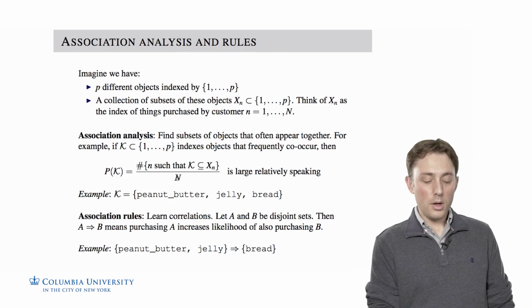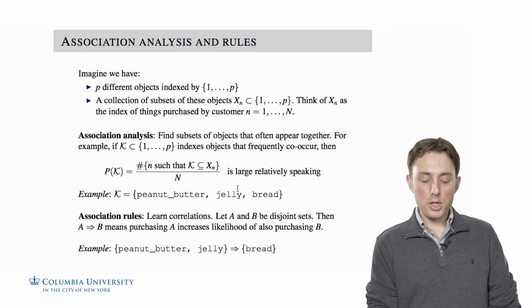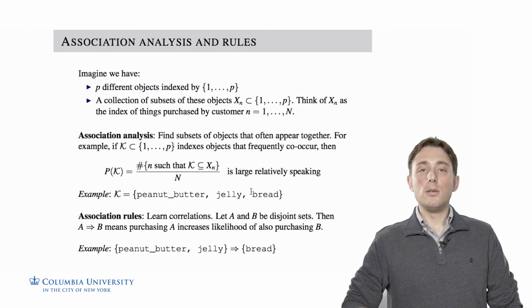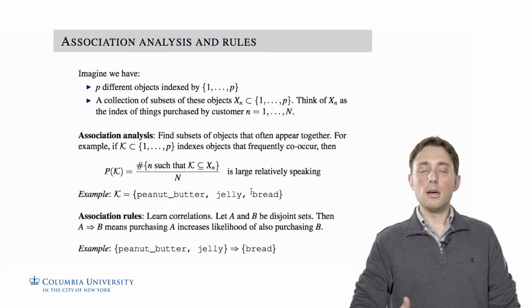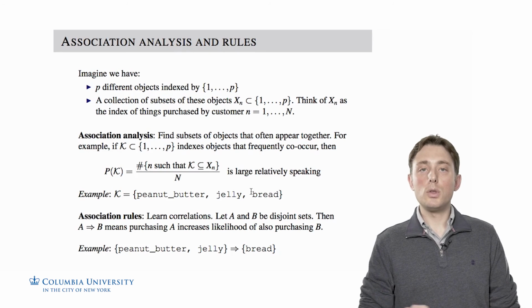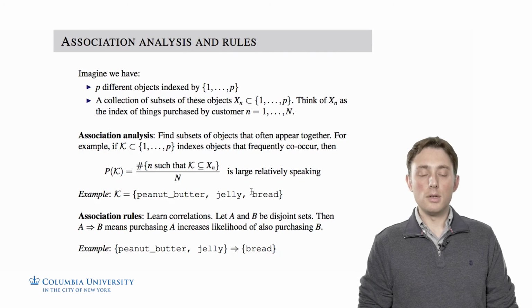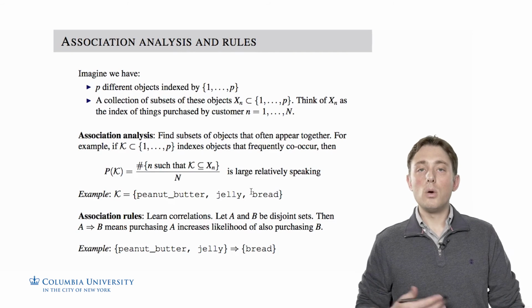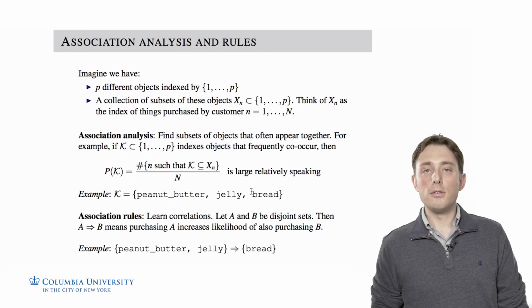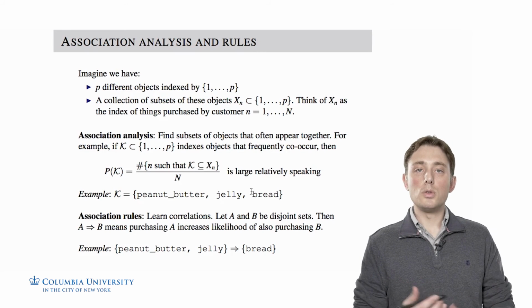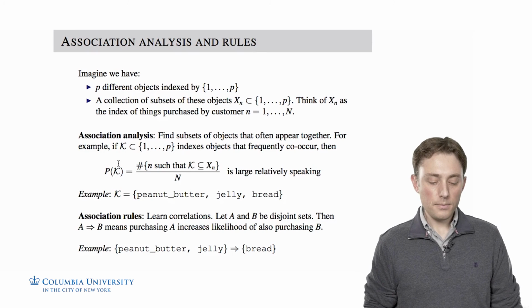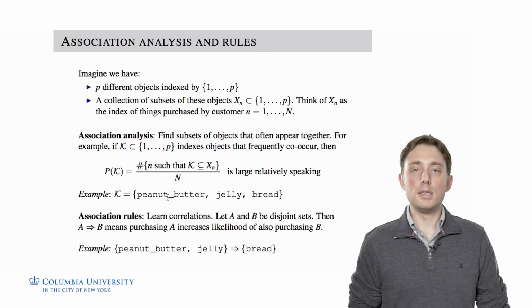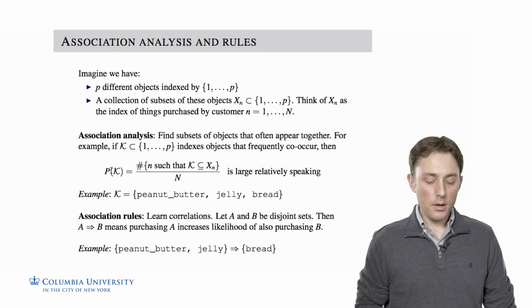For example, we might define K to be peanut butter, jelly, and bread, and then we'll count how many of these baskets at purchase time contain those 3 objects together, and then divide by the total number of baskets to get the fraction of customers that purchase those 3 objects together. That would be P of K.